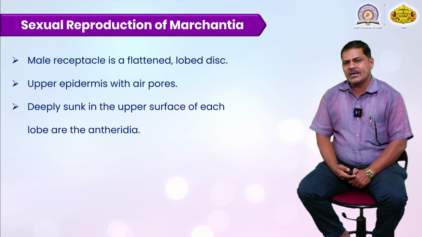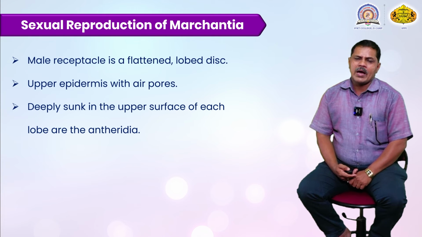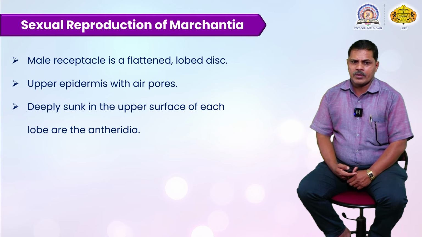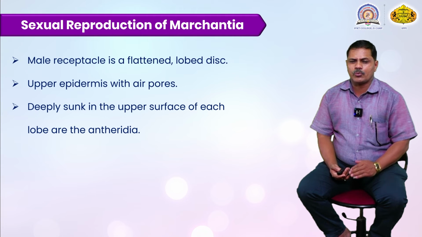Then the male receptacle is flattened, a flat-like structure, and also lobed or disc-like. In the upper epidermis, with hair-like structures developing on the whole plant body, there is a small pore.